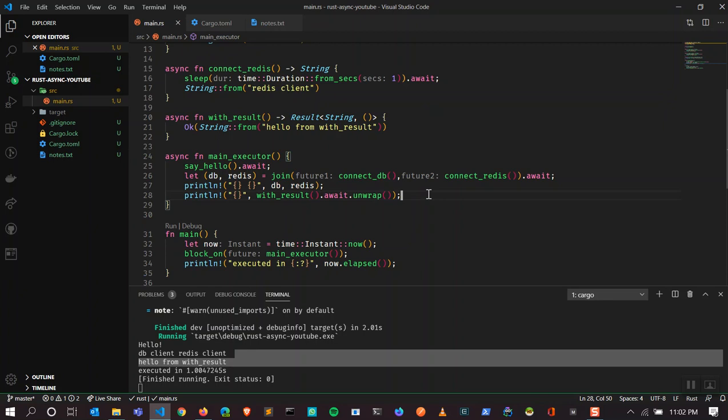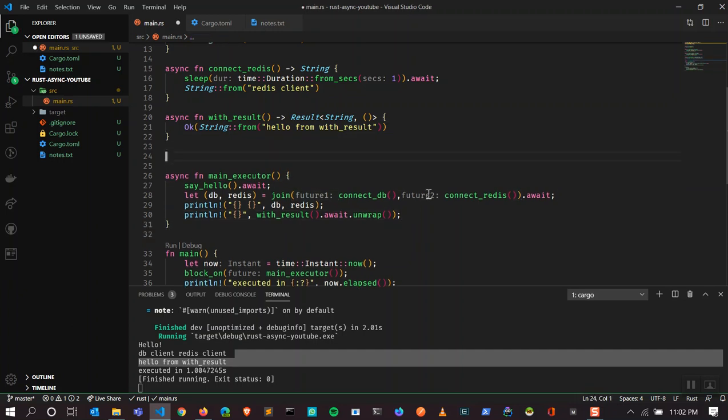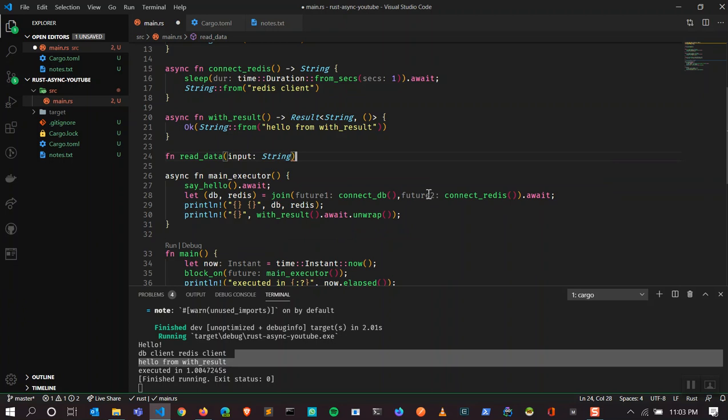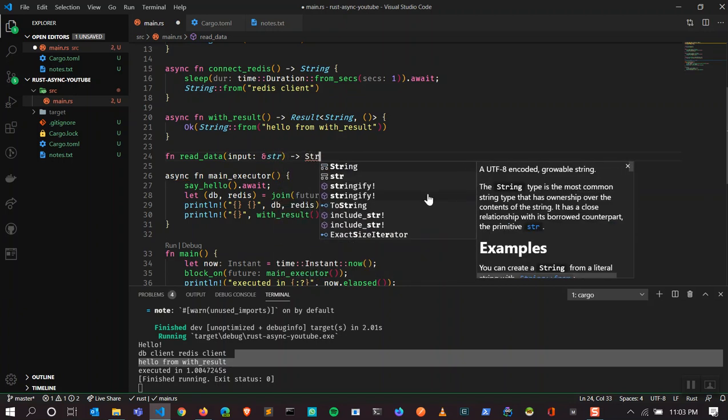What happens is we have some input words and we want to iterate through them, and we will wait for all the iterations to finish, right? So let's first write the normal function, read_data, which takes a str and returns a string.